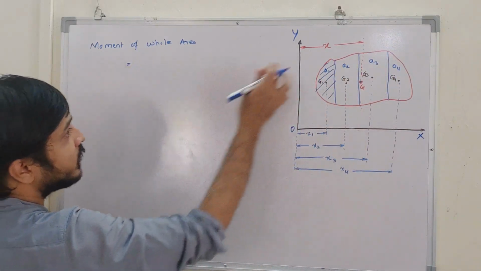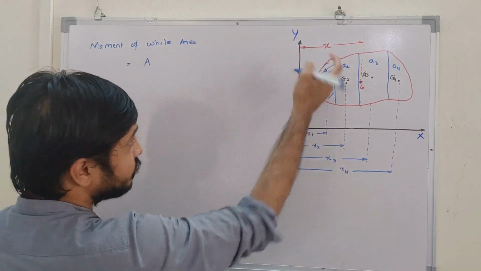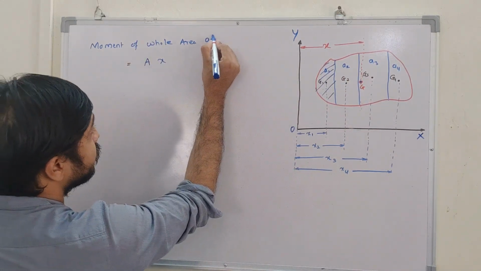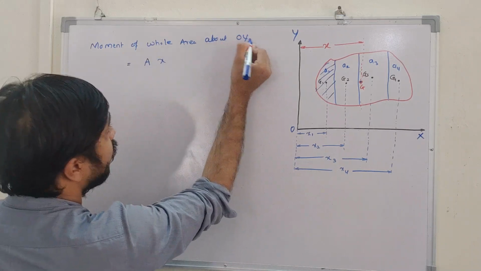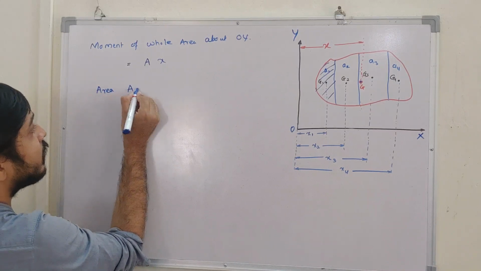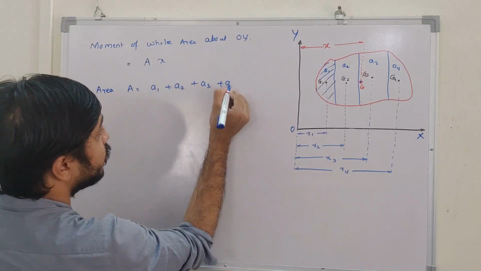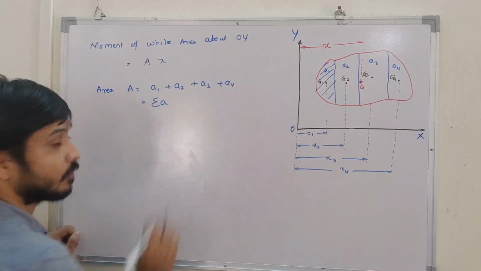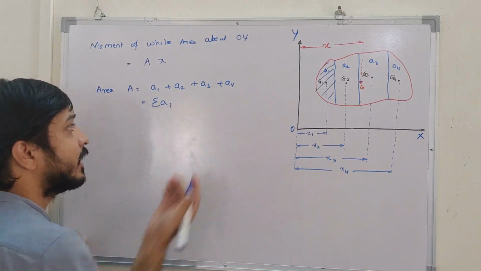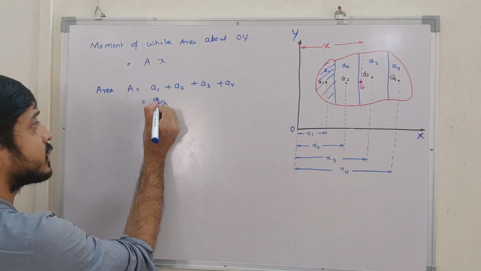So what is the moment of the whole area? The whole area is A, correct? And the moment is whole area into X. This is the moment of the whole area about OY. Here, the whole area A equals A1 plus A2 plus A3 plus A4. So this can also be written as summation of A, or even summation of AI. In some textbooks it is given as AI, and in some just as A. So let us go with this notation, summation of A.